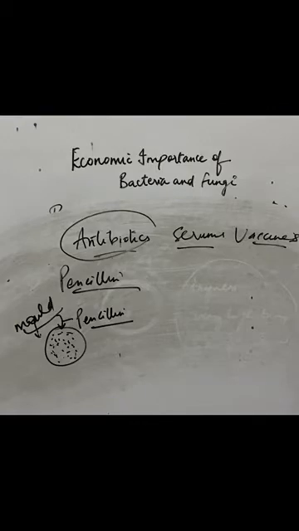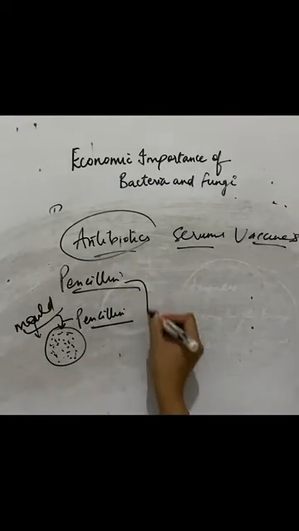There is one table given in your book that you have to learn. In fact, you have to learn the name of the antibiotic, the source from where that antibiotic is produced, and which disease it is used to cure. For example, penicillin is used to cure tetanus.